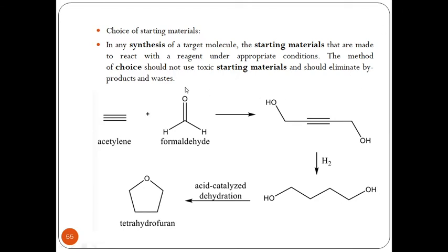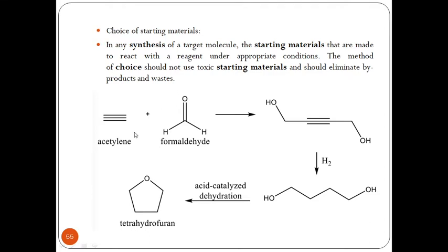The method of choice should not use toxic starting materials and should eliminate byproducts and waste. So in green chemistry, we should not have any starting material which is toxic, and by the end of the synthesis of the products, there should not be any waste. If at all there is waste, it should be completely biodegradable or be utilized in a next reaction.